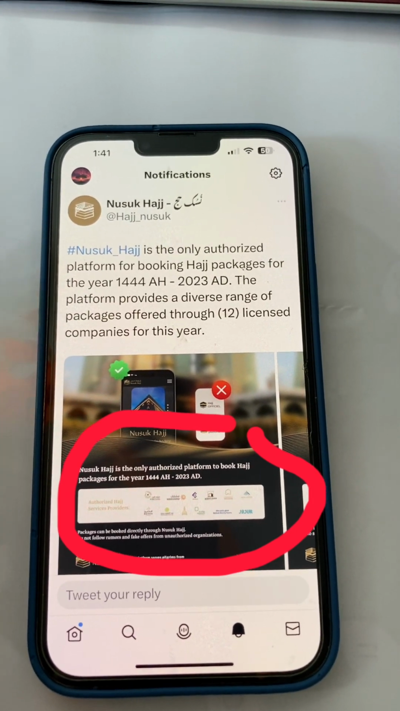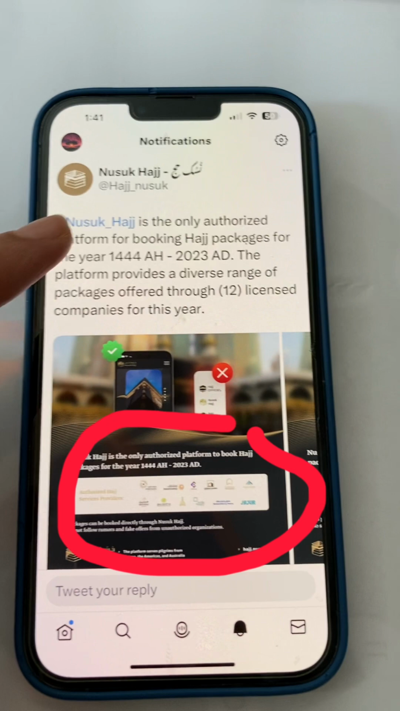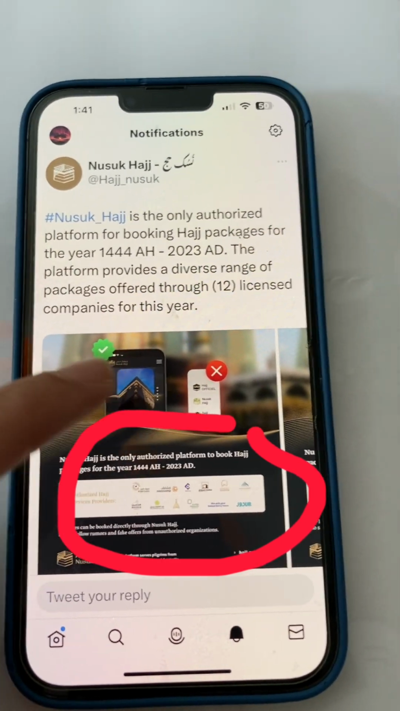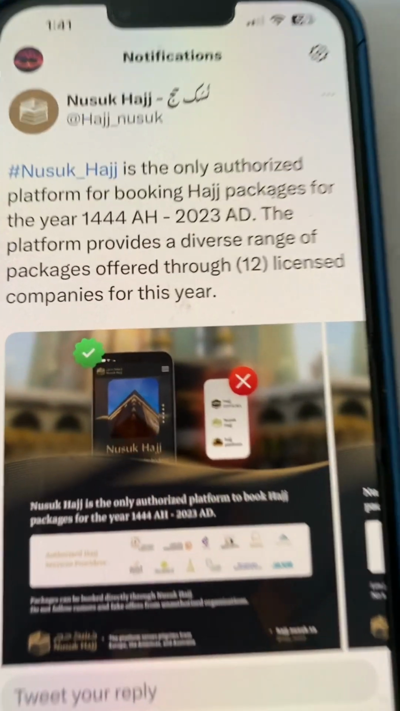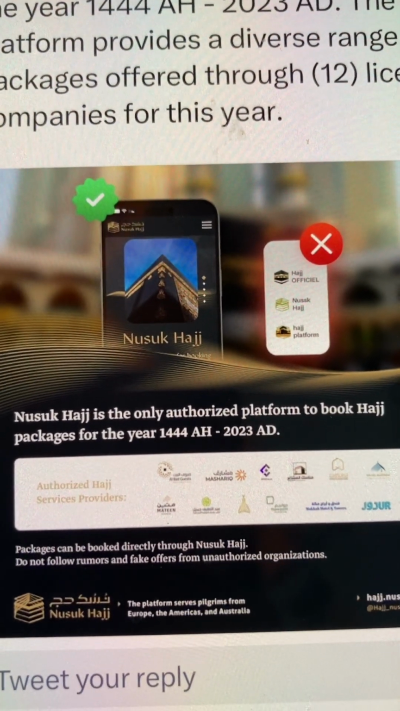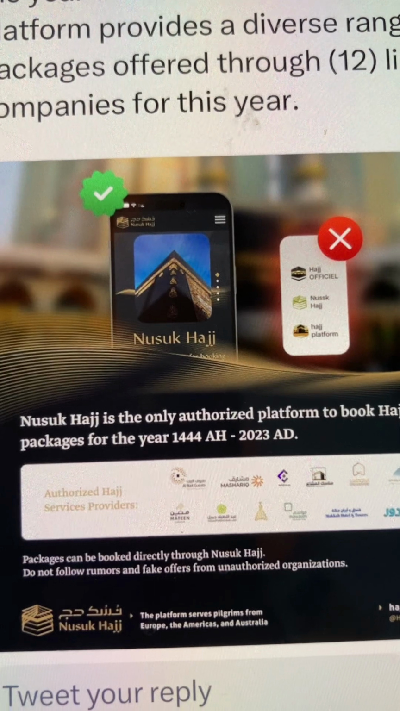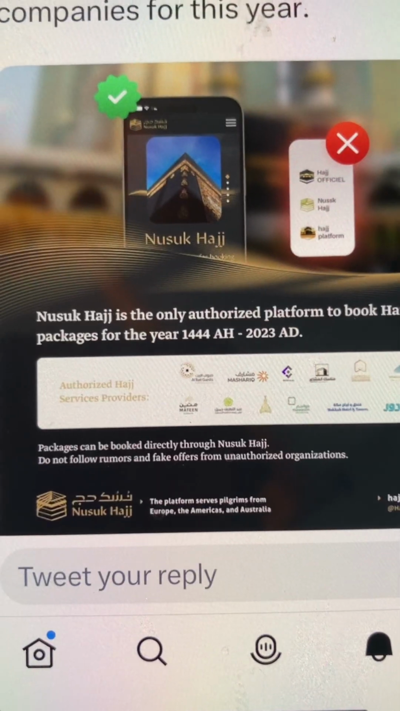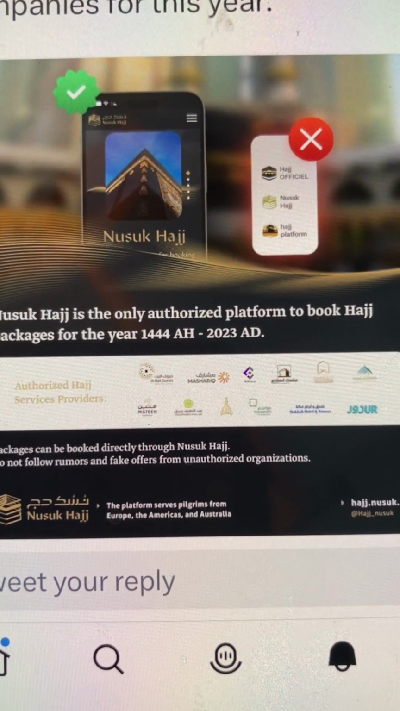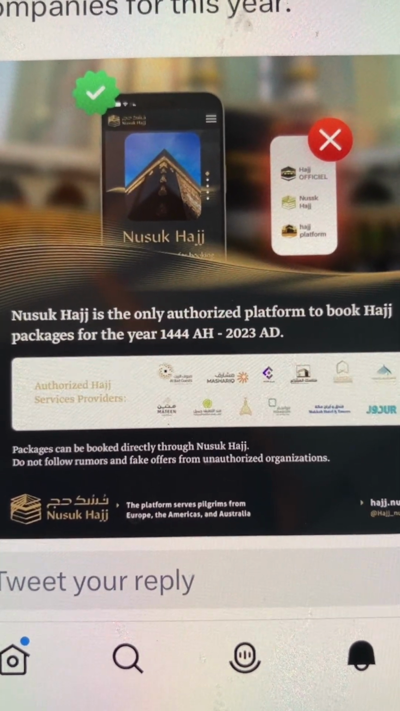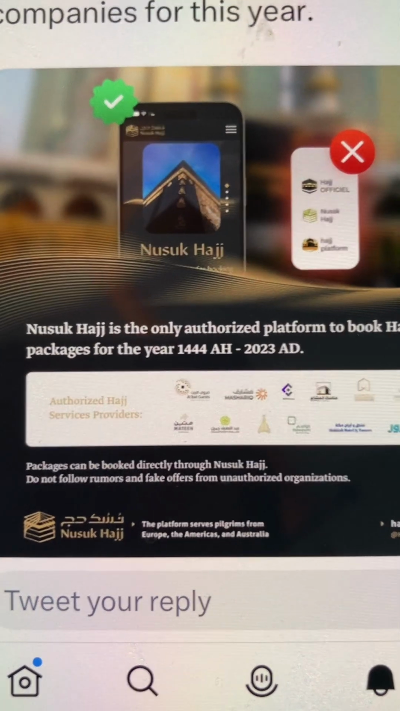The Nusuk Hajj platform has 12 companies that are licensed by Nusuk Hajj or Saudi Arabia. They also provide a diverse range of packages. So you can check that and call them or contact them. If you don't want to apply online and you don't know how to fill the application form, then you can contact these licensed companies and arrange your Hajj. And these licensed companies offer you different packages according to your needs.